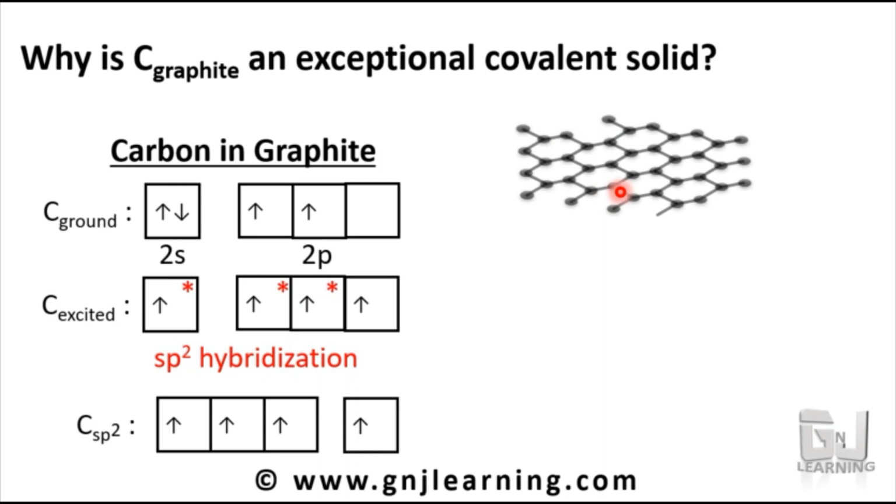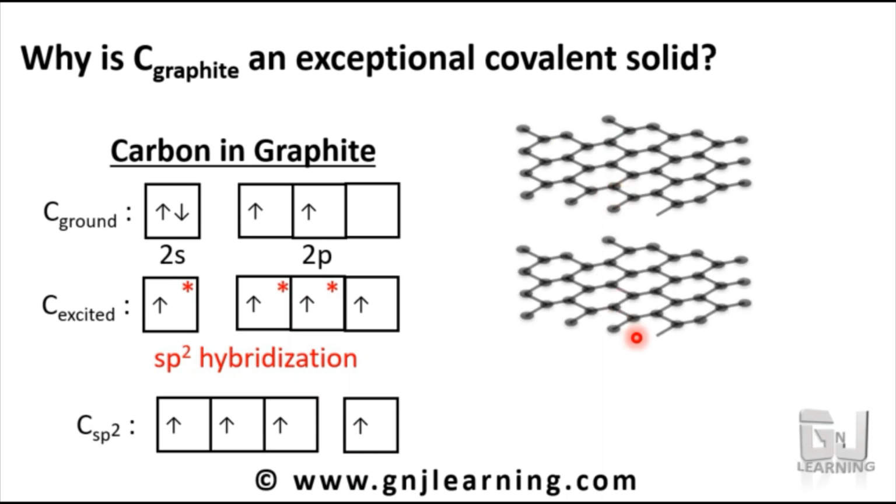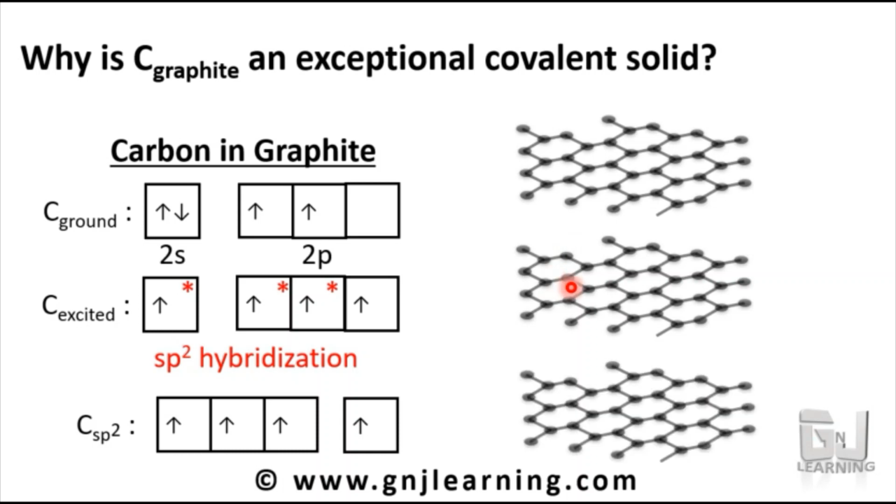There will be another layer forming like this in another plane, a similar plane, again another, and several such layers lie one over the other. This is the peculiarity of graphite. What is the basic difference? The difference is the hybridization. In diamond it is sp3, whereas in graphite it is sp2 hybridized. So they form different layers.